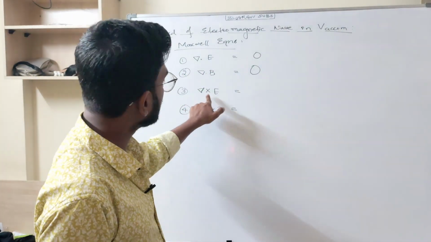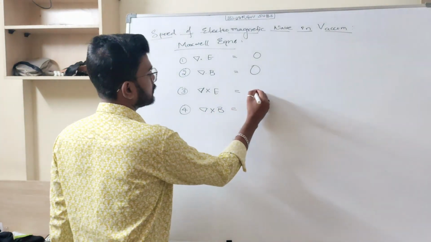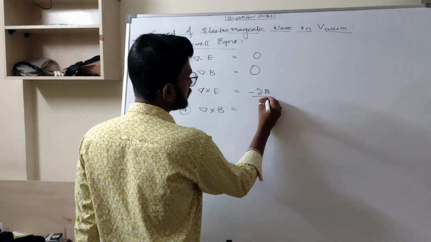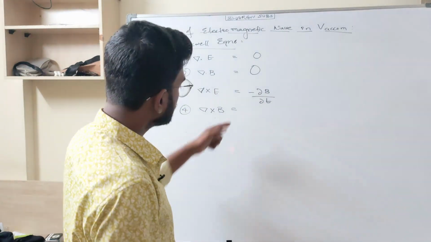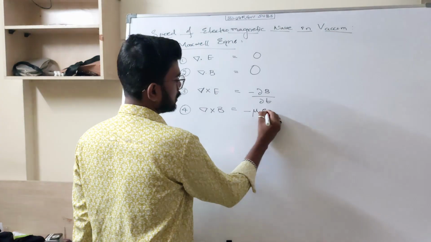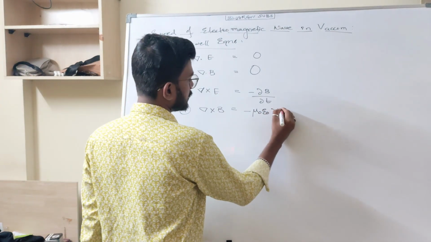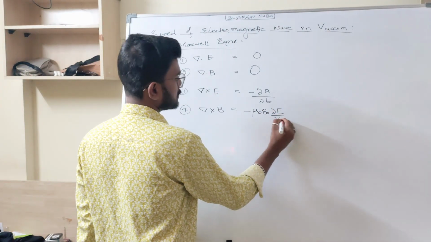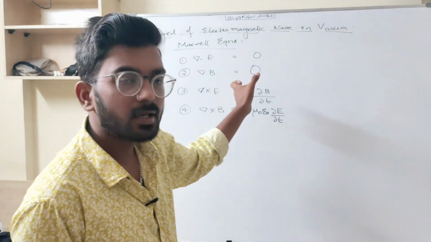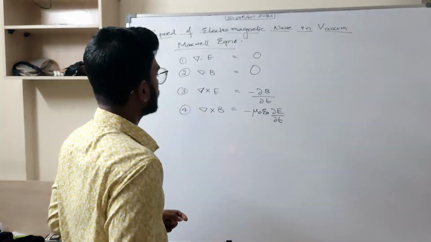What is that? Del cross E, okay. So this was minus ∂B/∂t. This one, minus μ₀ε₀ ∂E/∂t. What is this last one? I can give you a name for this.